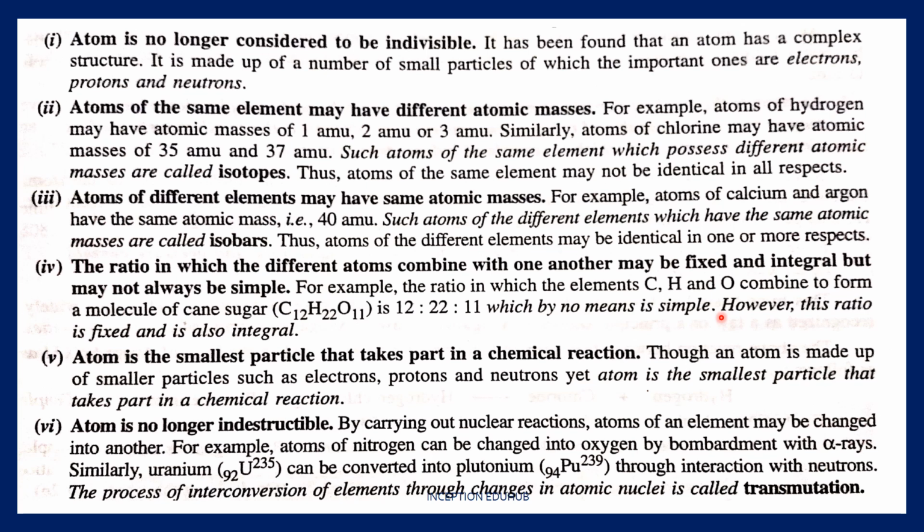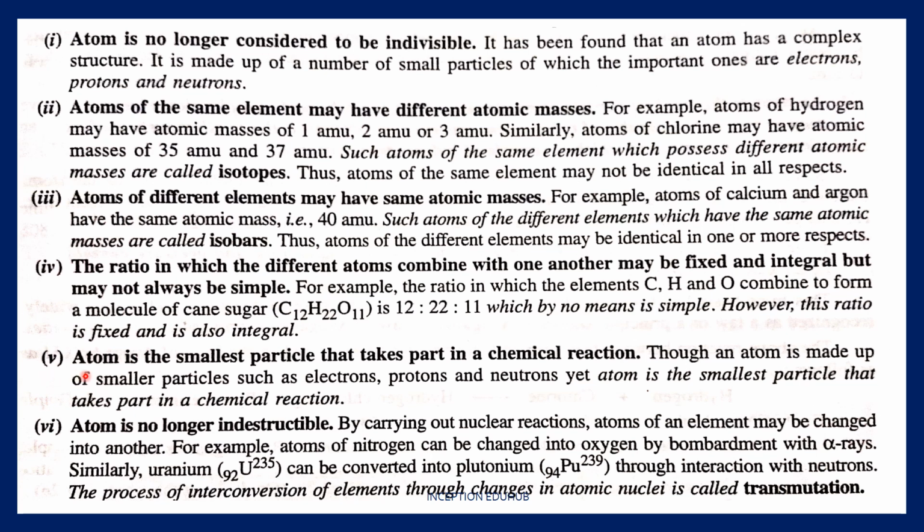Is it clear? But the good point is this ratio is always going to remain constant. There is no other way a cane sugar molecule can have any other chemical formula. So the good point is it is going to remain constant. That is what Dalton had also said, but it is not a simple ratio. I hope you understand what it means.